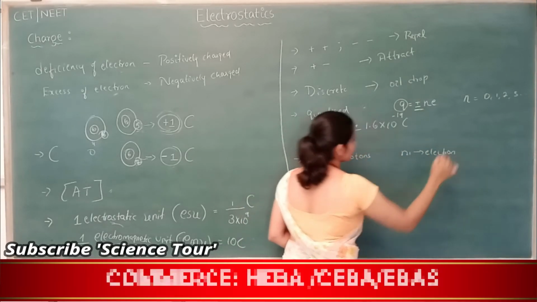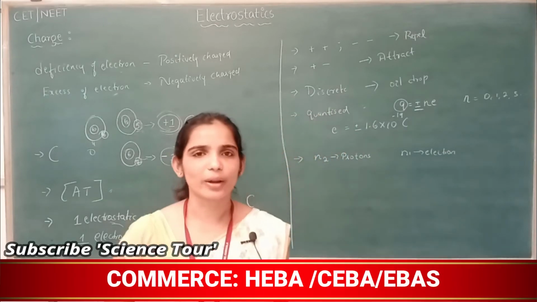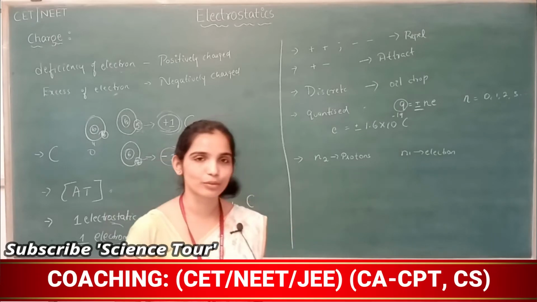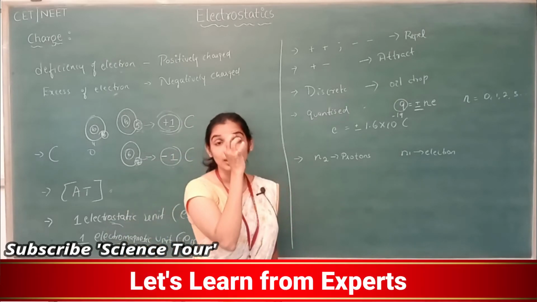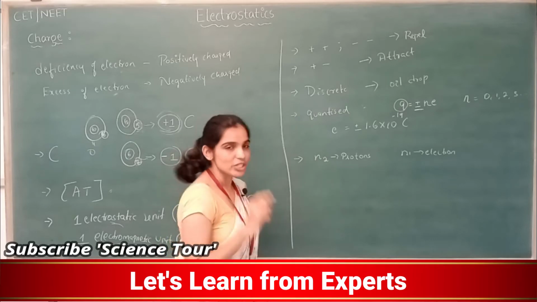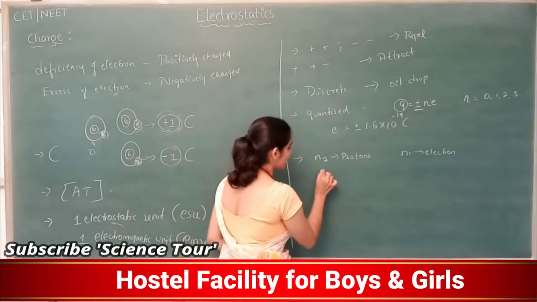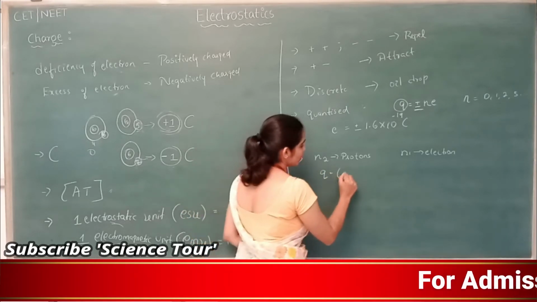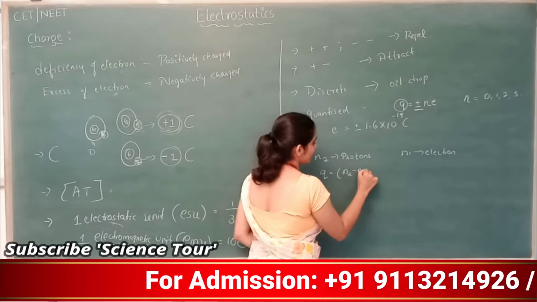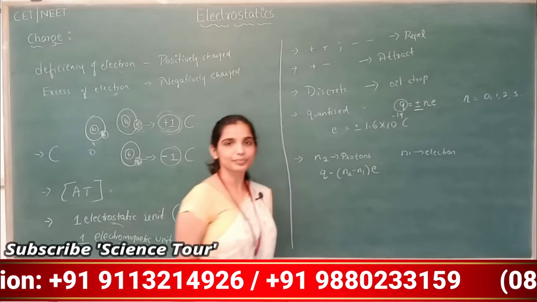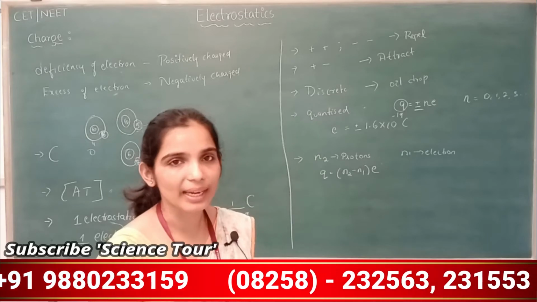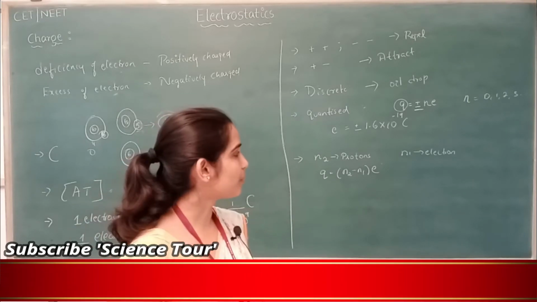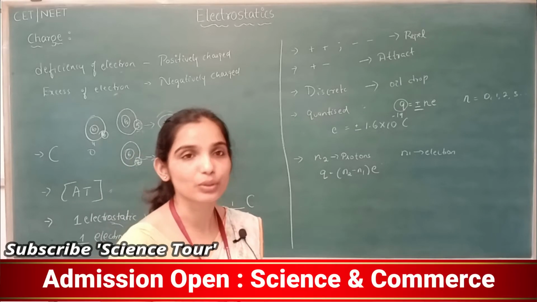I repeat, there is one body, this chalk piece, with n2 protons and n1 electrons. Then the charge of this chalk piece will be n2 minus n1 times E. I repeat, n2 minus n1 times E. n2 is the number of protons, n1 is the number of electrons, E is the smallest value of charge.